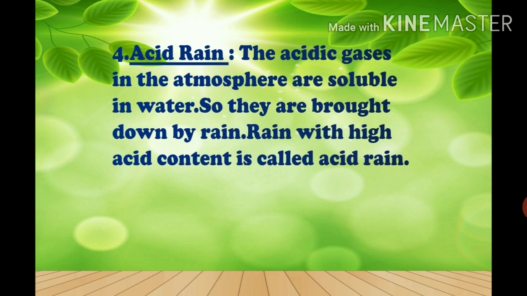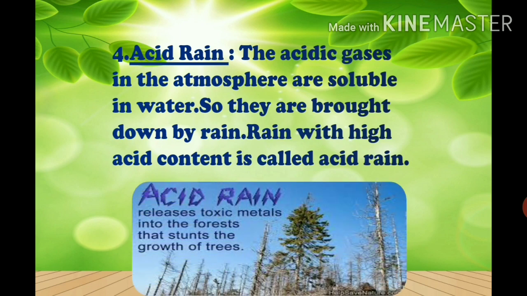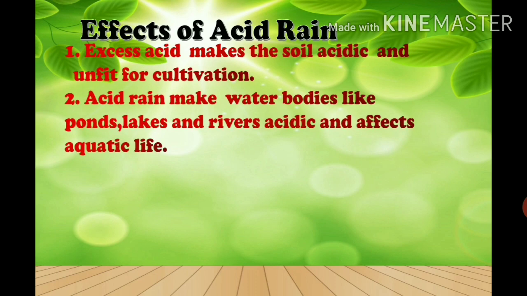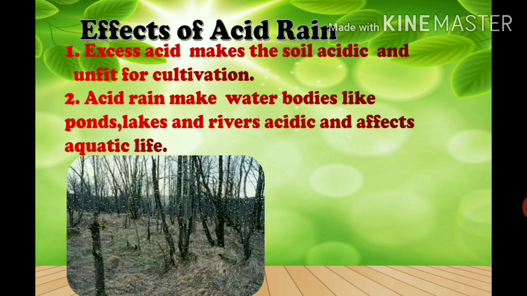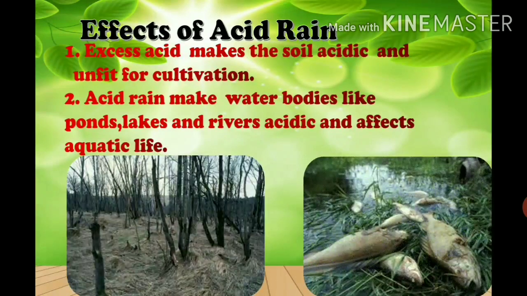But acid rain causes very adverse effects on human life as well as on aquatic life. See here, acid rain releases toxic metals into the forest, which stunts the growth of trees. Now let's discuss some effects of acid rain. You know students, excess acid makes the soil acidic and unfit for cultivation. Acid rain makes water bodies like ponds, lakes, rivers acidic and affects aquatic life also. You can see in these two pictures.